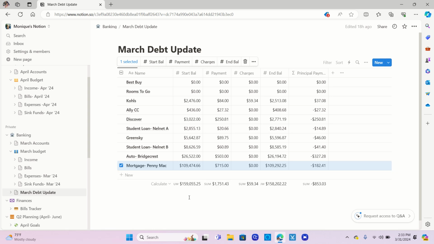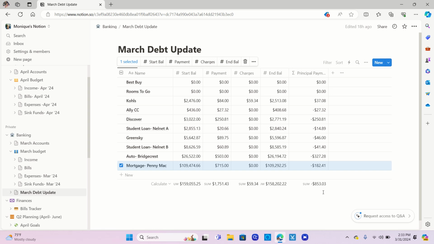But the total debt that you're looking at here is $159,055.25. I was able to pay $1,751.43 on payments. There was a charge, $59.34. So my ending balance is $158,202.22. Out of that $1,751, $853.03 went towards the principal payment.